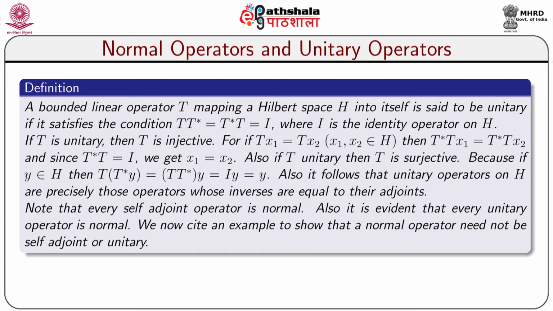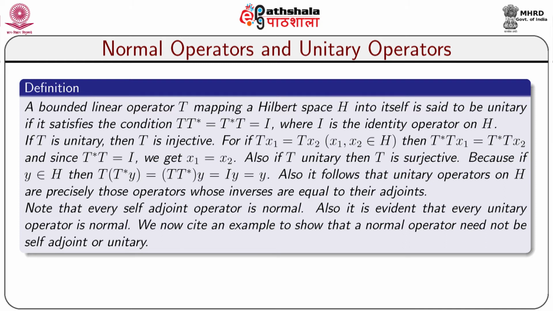A bounded linear operator T mapping a Hilbert space H into itself is said to be unitary if it satisfies the condition T star T equal to T T star equal to I, where I is the identity operator on H. If T is unitary, then T is injective.